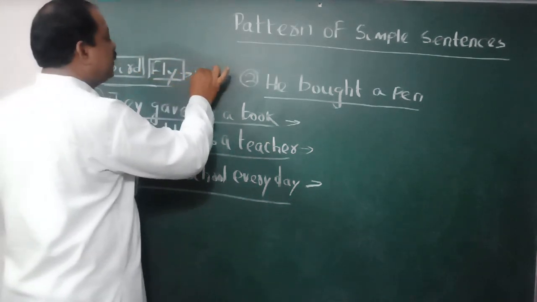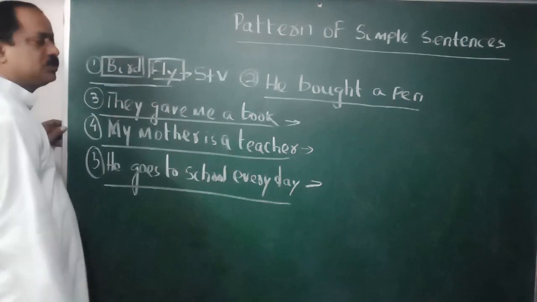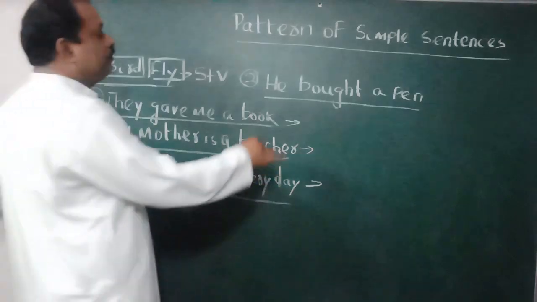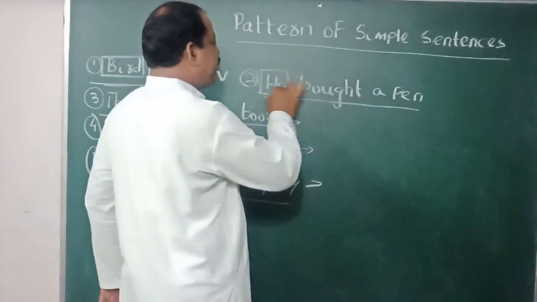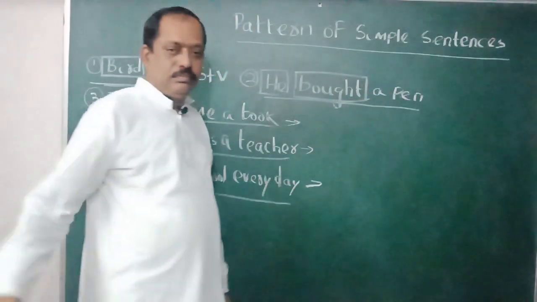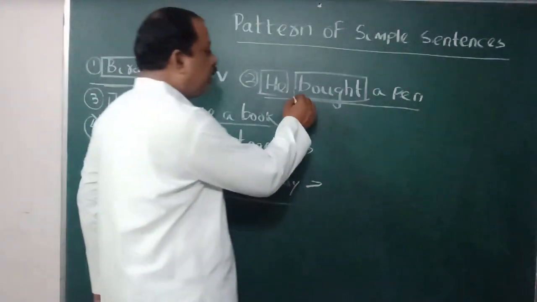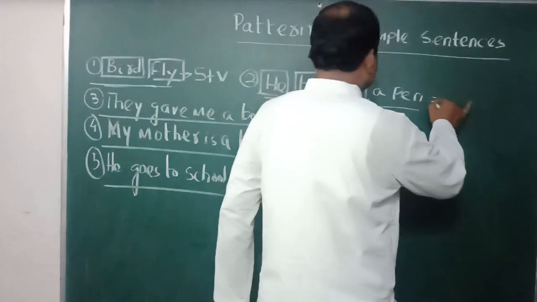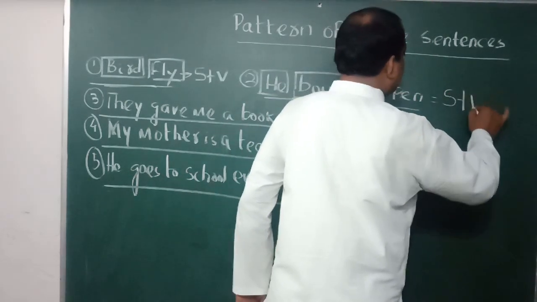So here the pattern is S plus V, means subject plus verb. Come to here. He bought a pen. He, subject, bought, verb. So he, subject, then verb.